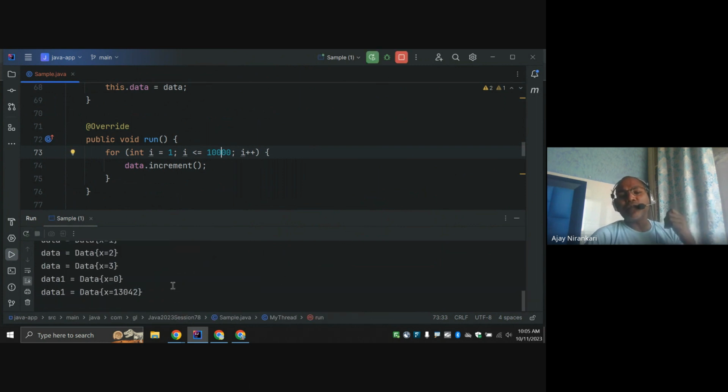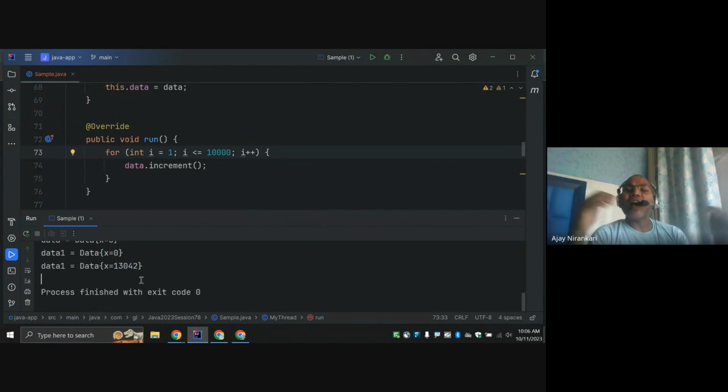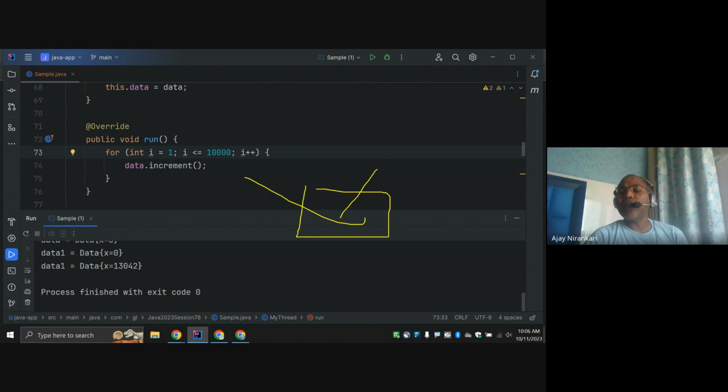So sometimes you notice here it's not 20,000, because multiple threads are racing to update this common value. Sometimes threads get a chance, sometimes they wait. It's a shared resource. This is the problem of multi-threading. If you test this code with 1, 2, 10, 100, you can say my code is working fine. But with a bigger data set, your data is inconsistent, and there is no clue why it's happening.